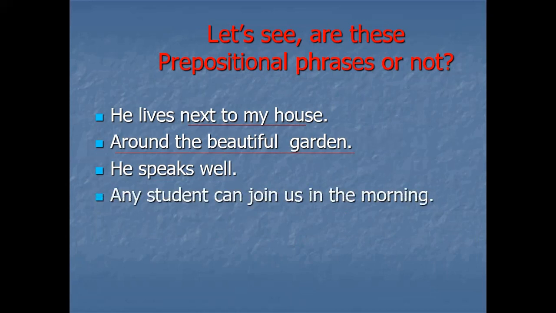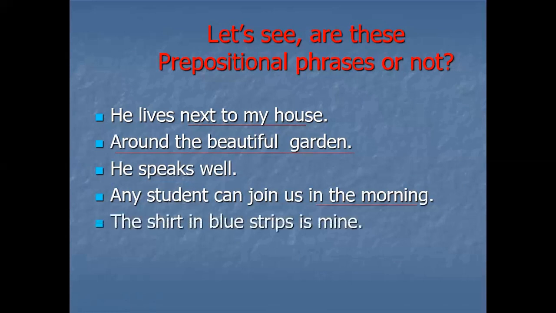Any student can join us in the morning. Am I able to locate a preposition within this sentence? Yes, in. So here, in the morning. So I think these are very easy for all of us to find out prepositional phrases.